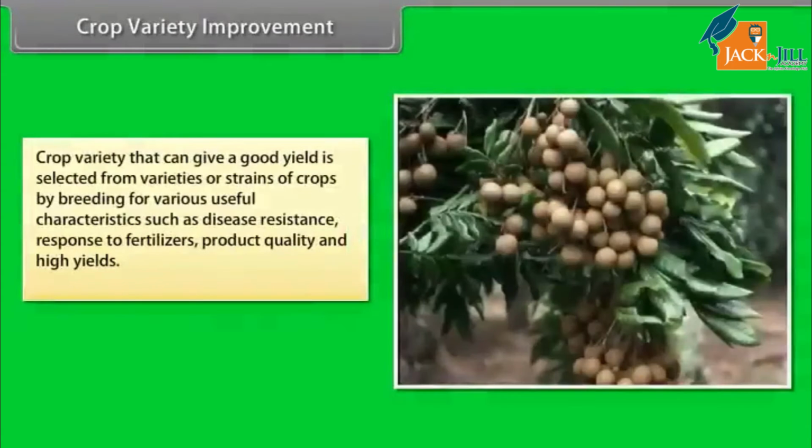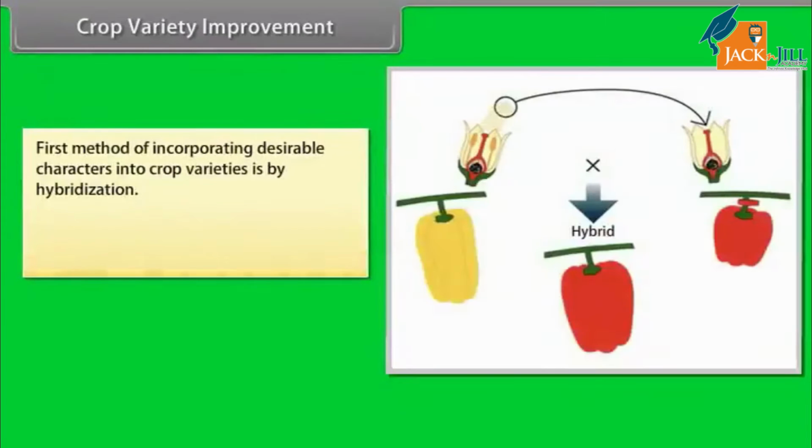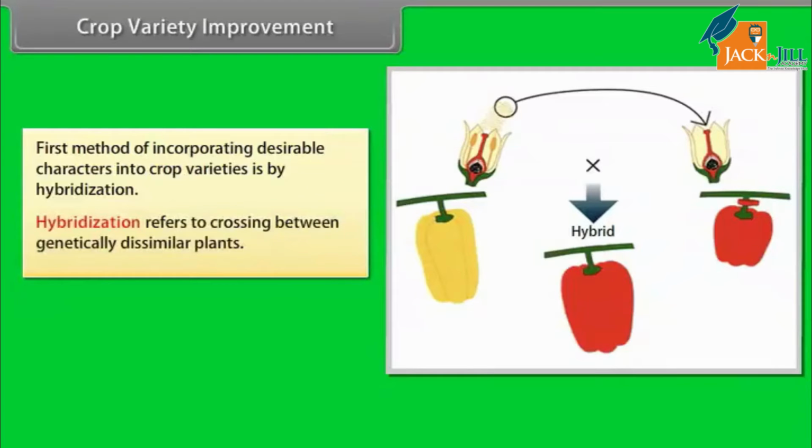Crop variety improvement. Crop variety that can give a good yield is selected from varieties or strains of crops by breeding for various useful characteristics such as disease resistance, response to fertilizers, product quality and high yields. First method of incorporating desirable characters into crop varieties is known as hybridization. Hybridization refers to crossing between genetically dissimilar plants.